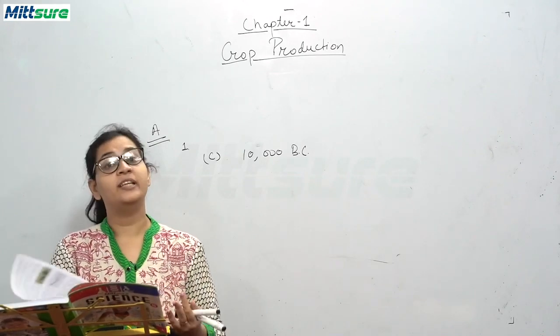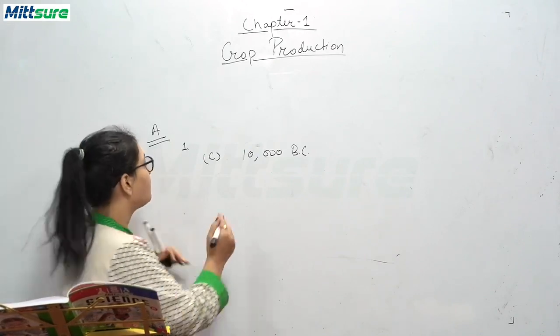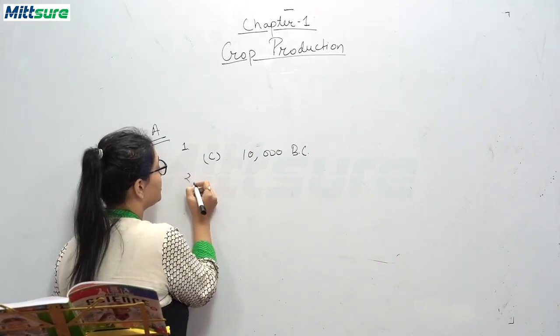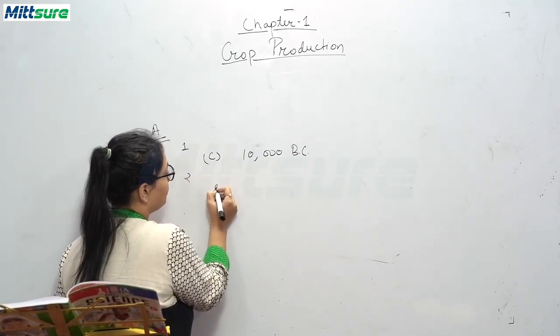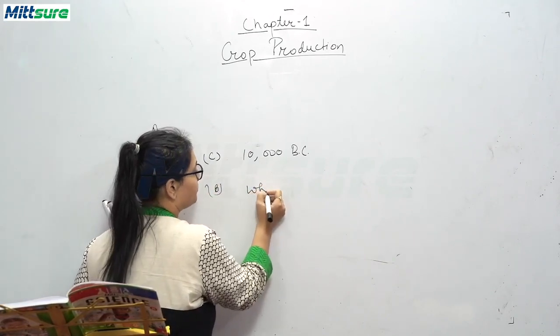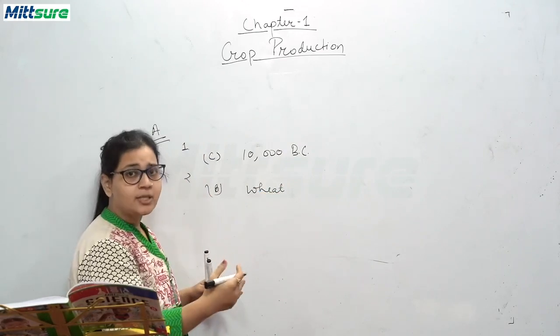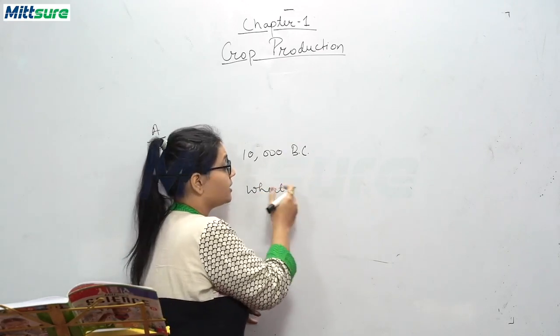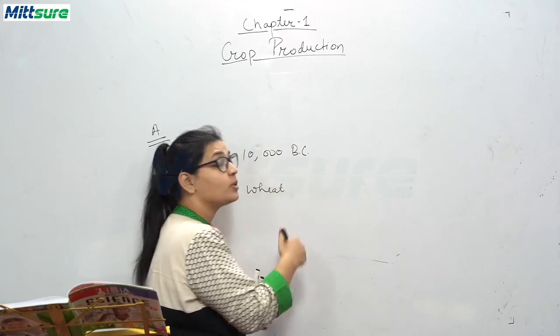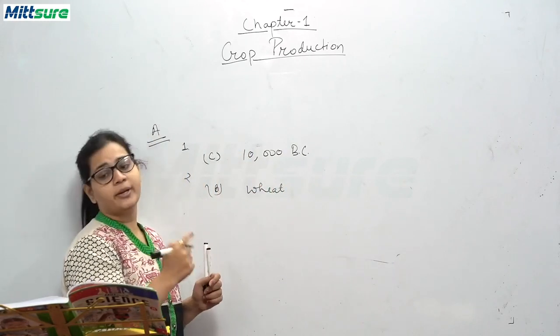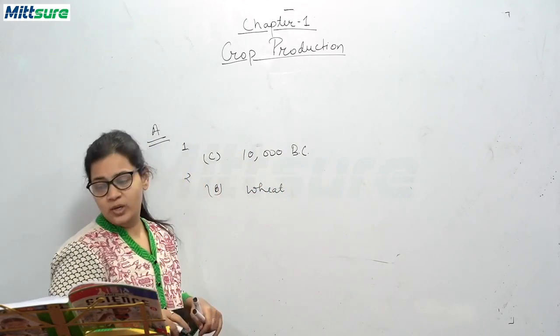So, this is wheat. So for the second question, answer B is correct, that is wheat, because wheat is sown in November and it is harvested in April. So, wheat is the correct answer for this question.